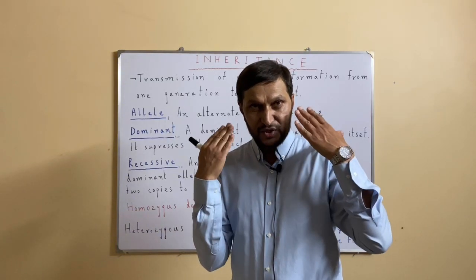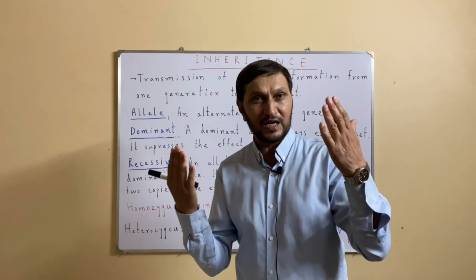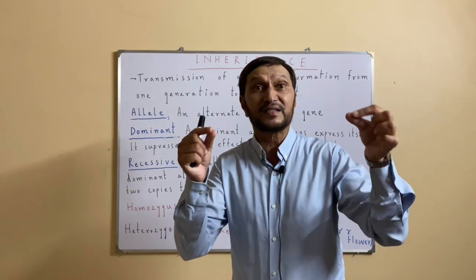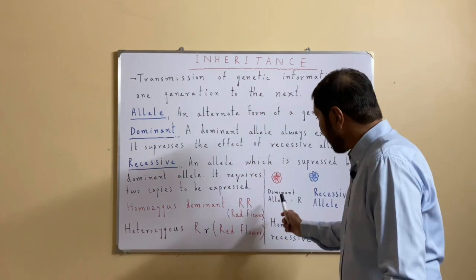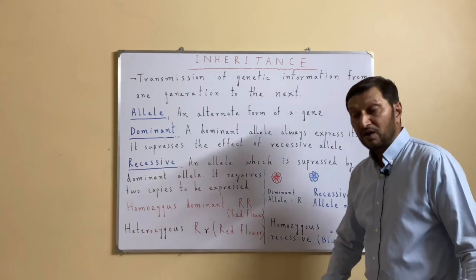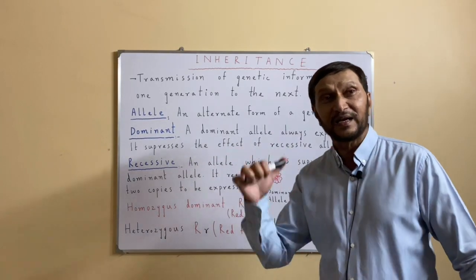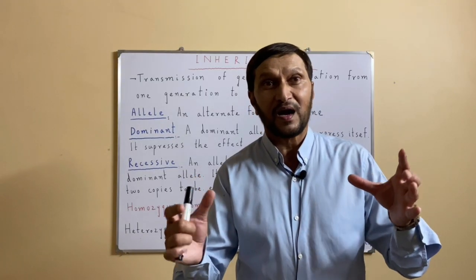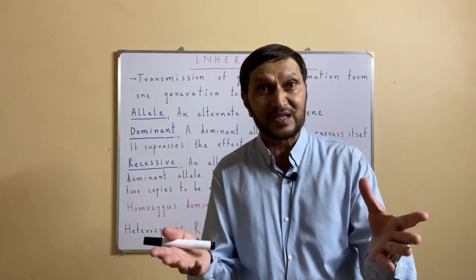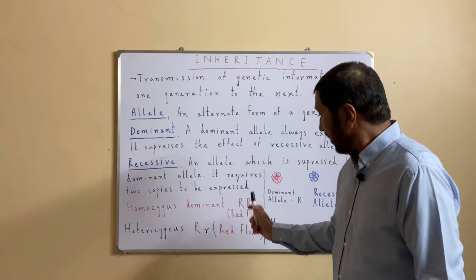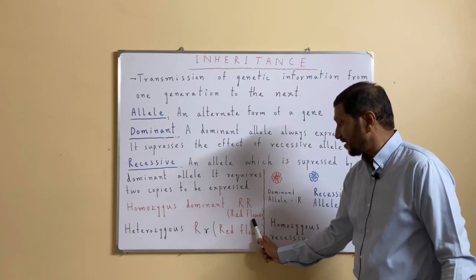If the skin complexion, if someone has fair color or brown color or a little bit dark color of the skin, that is its phenotype. Or if a flower is red in color, that is its phenotype. Or if another flower is blue in color or yellow in color or pink in color, that's its phenotype. Outward appearance or the blood group which is being expressed, that is the phenotype. So here the red flower of this plant, this is its phenotype.